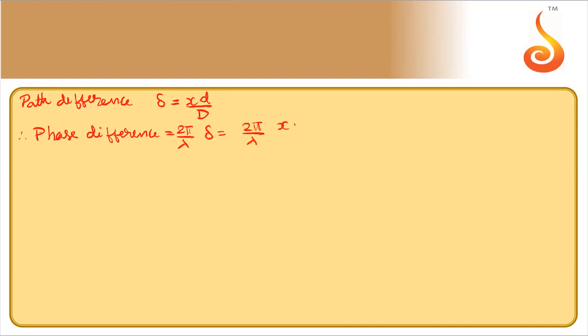See, the path difference between the interfering waves, if I take it as some delta, delta is equal to xd by D. So the phase difference should be equal to 2 pi by lambda into delta, that is 2 pi by lambda into xd by D. So if A is the amplitude, the initial intensity I naught is equal to k into (A plus A) whole square, since each slit has amplitude A. That should be 4k A square, where k is some constant. So the phase difference is phi.